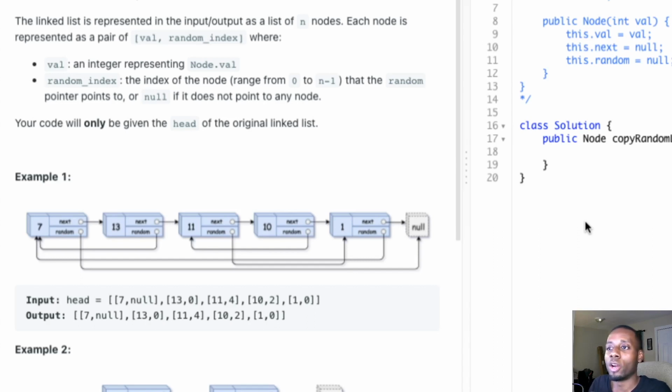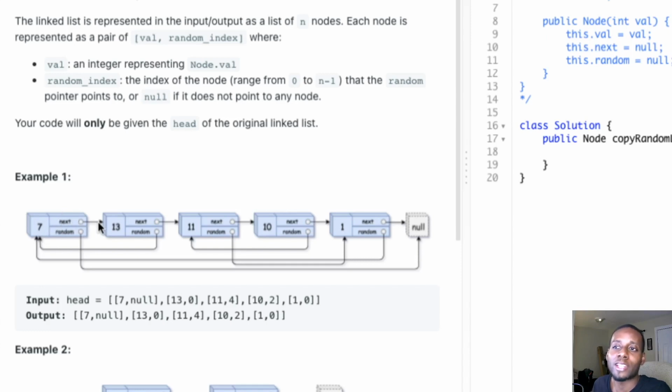So you're probably saying, all right, cool, we got the nodes and we got the copies, so what am I going to do with them? What we're going to do is, after we have all the copies in the hash map, we loop through the list and reference the nodes accordingly, and just do the wiring pretty easily. So we get 7's copy.